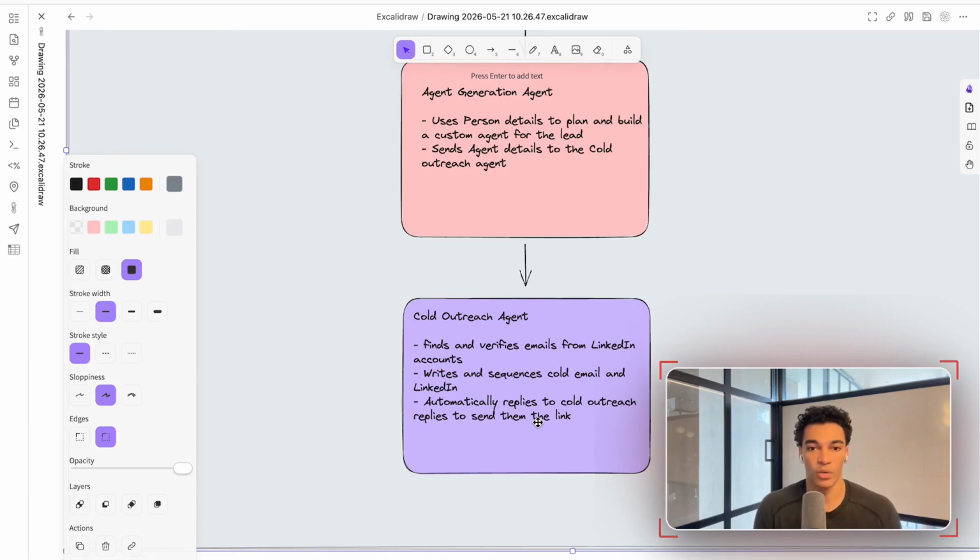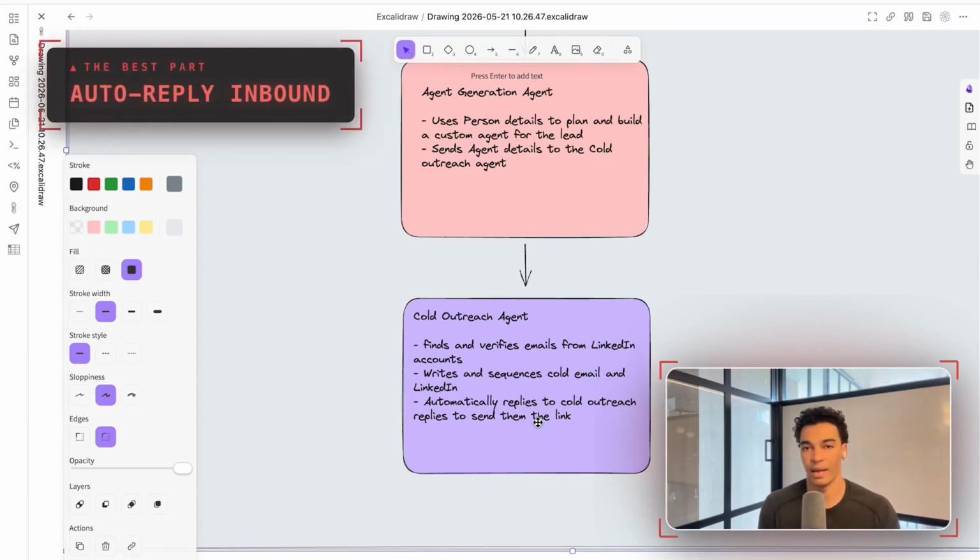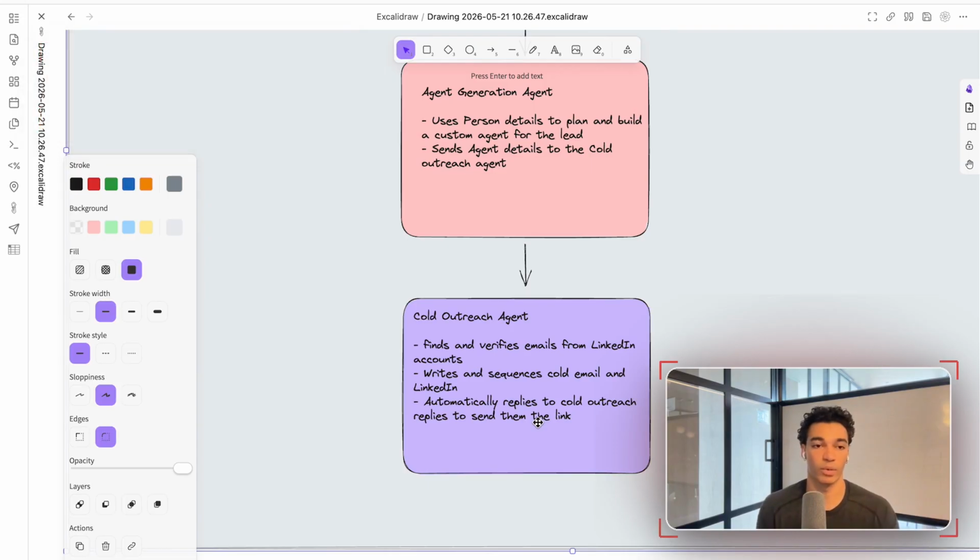Then it's going to also automatically manage those email inboxes. This is the most powerful part. Anyone who's done cold outreach knows it's really important to reply quickly to leads that are replying to you. And it's also important just for your sanity, so you don't have to be managing these inboxes, especially if you're doing high volume. It's really hard to stay on top of sending out all those replies. So this agent actually handles replying to all the interested inbound leads that reply to my initial messages, and it sends them that link that the previous agent generated.